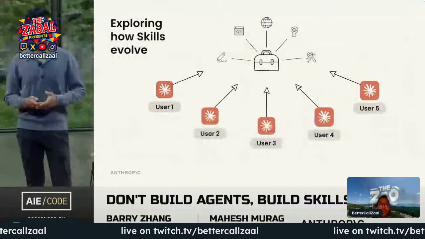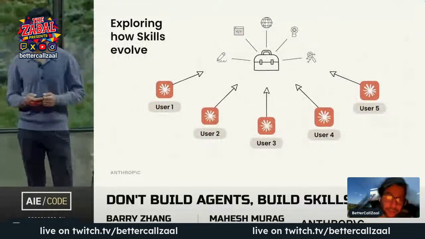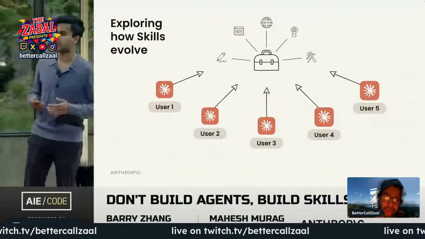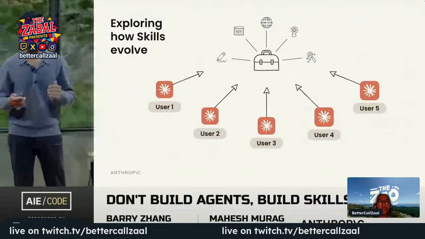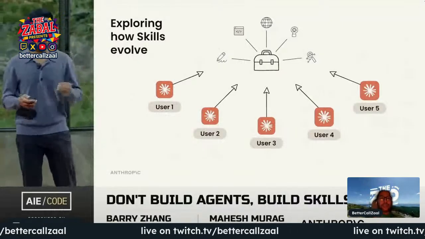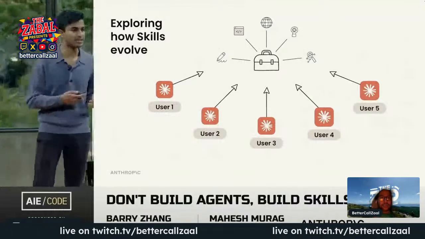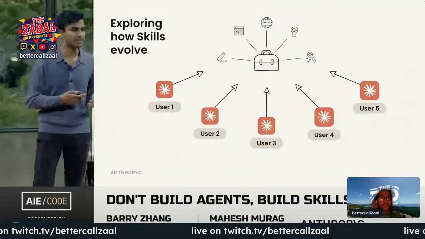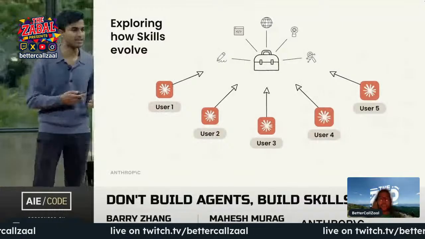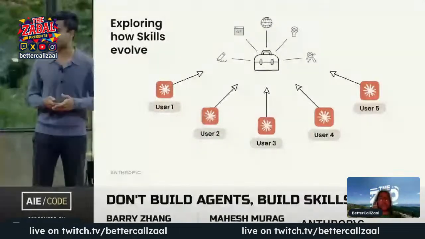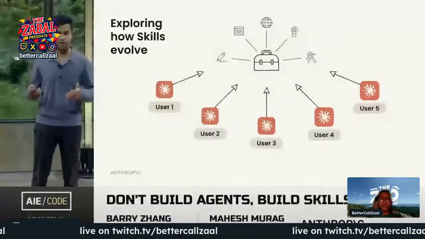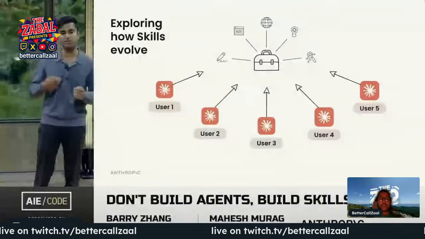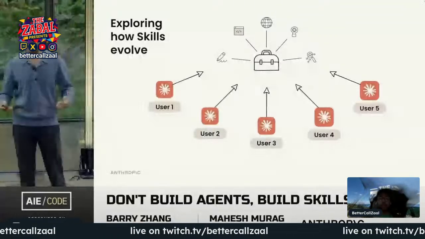Finally, a huge part of the value of skills, we think, is going to come from sharing and distribution. Barry and I think a lot about the future of companies that are deploying these agents at scale. And the vision that excites us most is one of a collective and evolving knowledge base of capabilities that's carried by people and agents. They provide for your agents to do useful things. And as you interact with an agent and demand more institutional knowledge, it starts to get better, and all of the agents inside your team and your org get better as well.